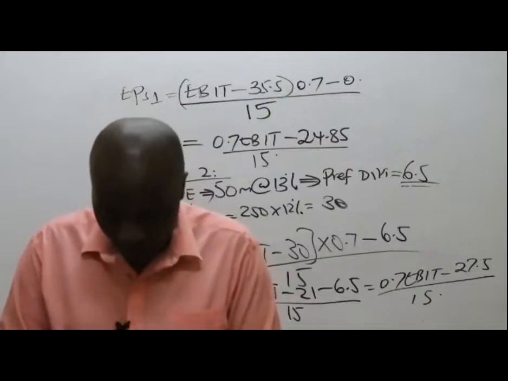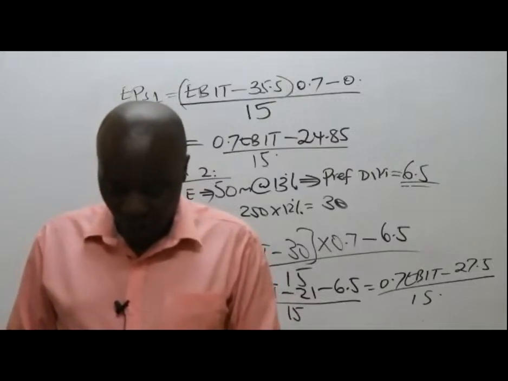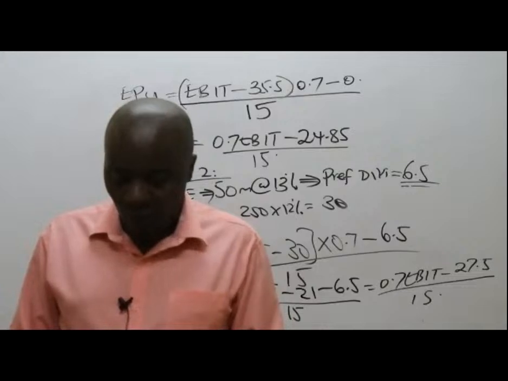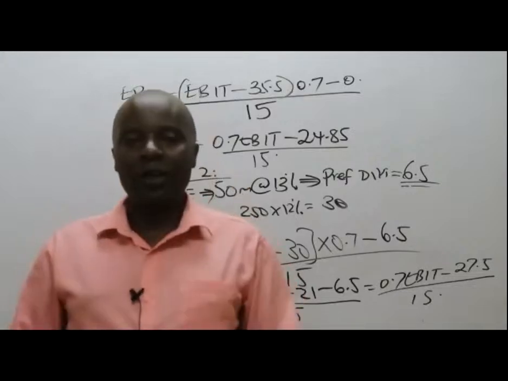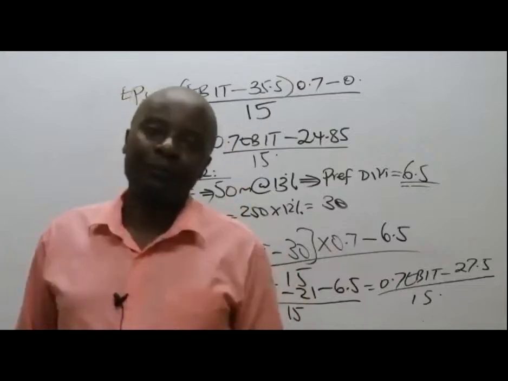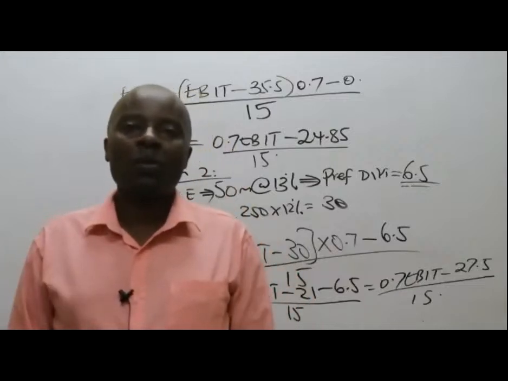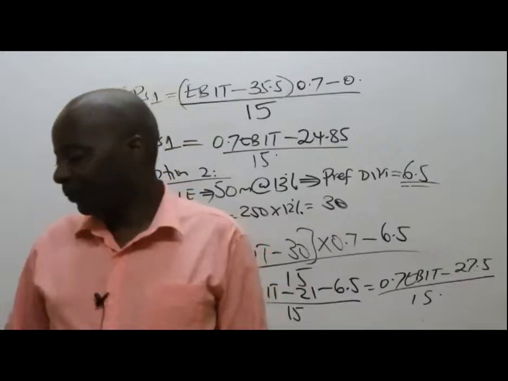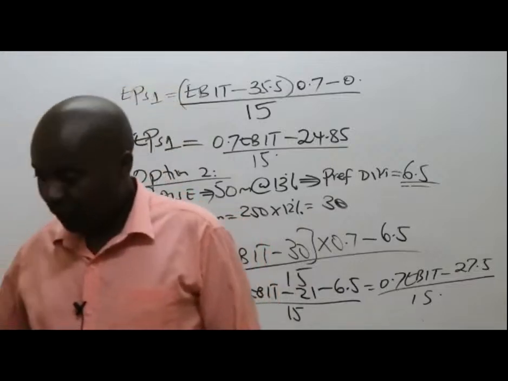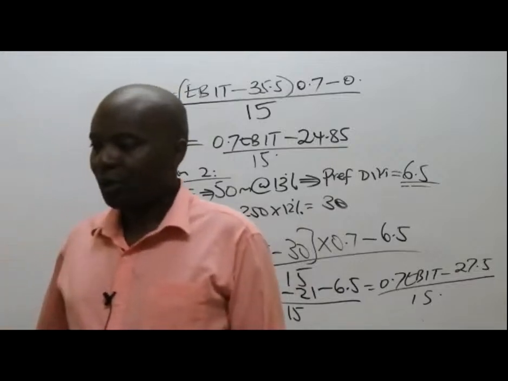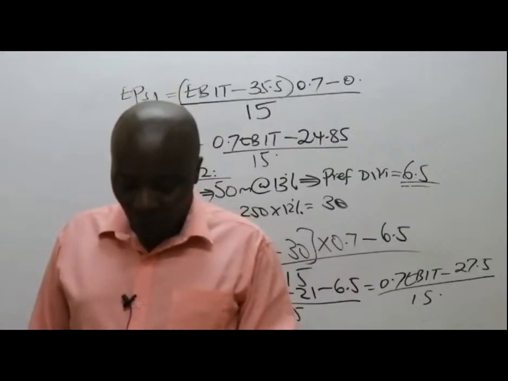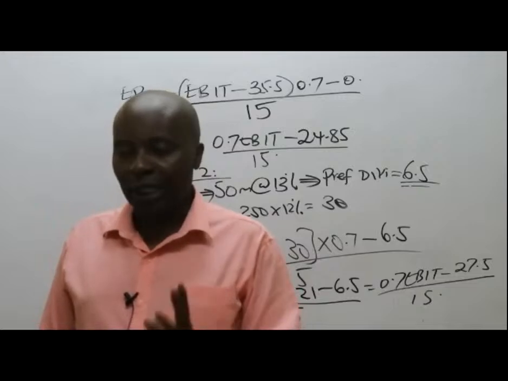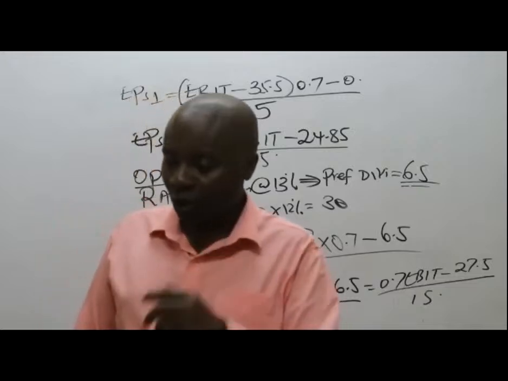So we are told option number 3 is to issue additional ordinary shares of shillings 10 par value. Option number 3. Please talk to me.